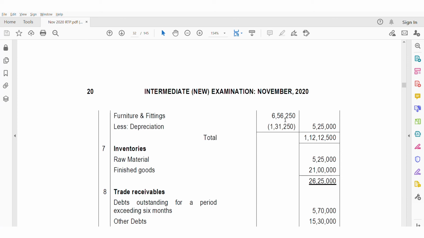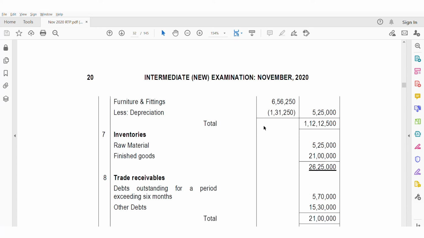Furniture, again they have given historical cost and depreciated value, WDV. The difference between these two is the depreciation, and we have disclosed the net of depreciation in the outer column, and total fixed assets 1,12,12,500.